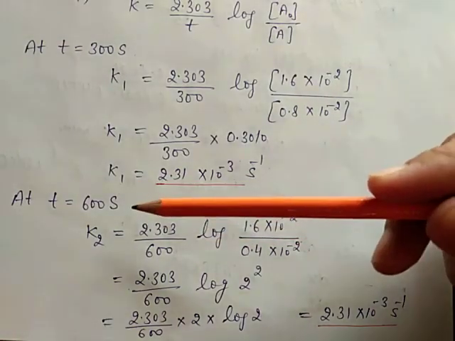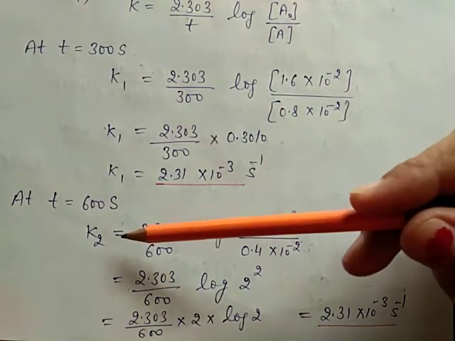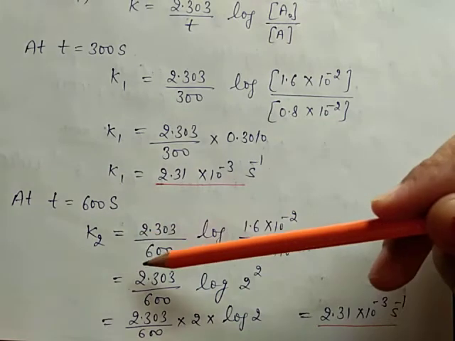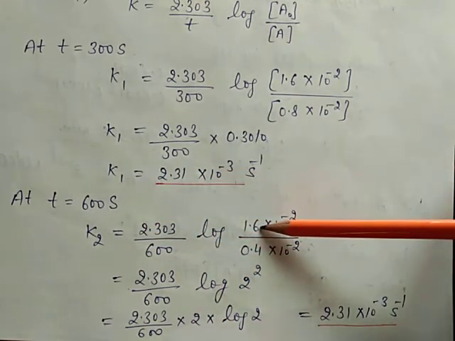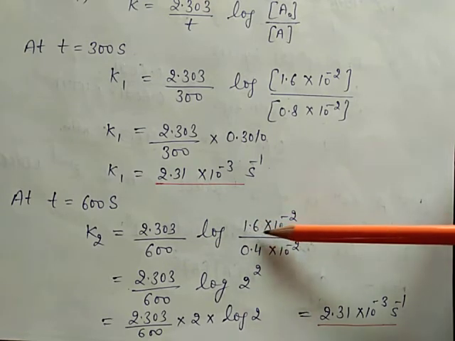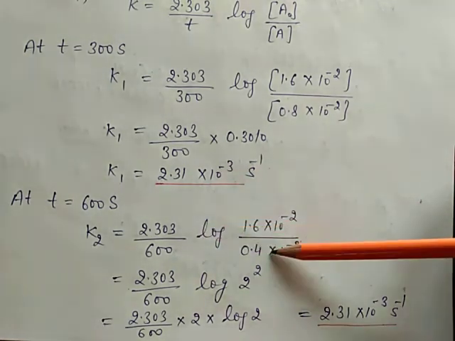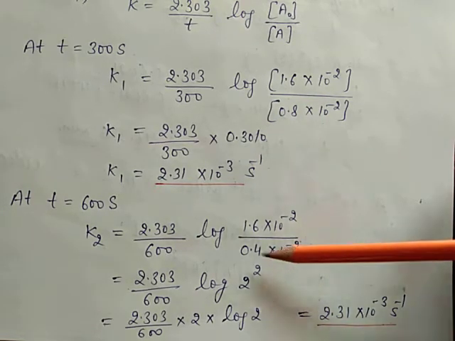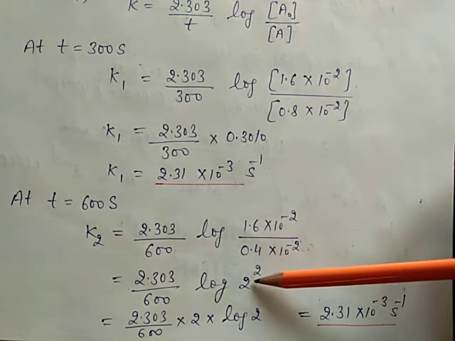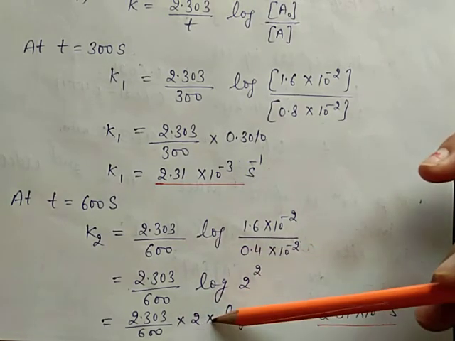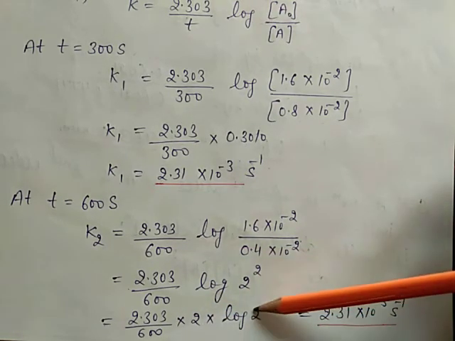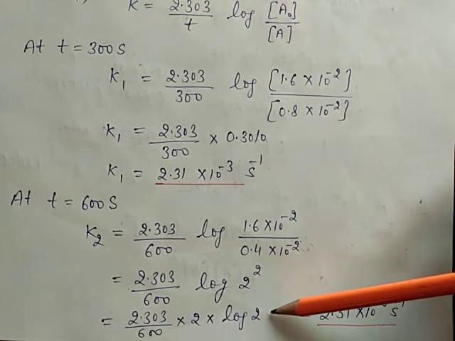At time t equal to 600 seconds, the K2 value is calculated in the same way: 2.303 upon 600 log of the initial concentration 1.6 into 10 raised to power minus 2, and this is the concentration of N2O5 at 600 seconds. After putting this value, the answer is 4, and 4 means 2 to the power 2, which means 2 multiplied by log of 2. Log of 2 is 0.3010.